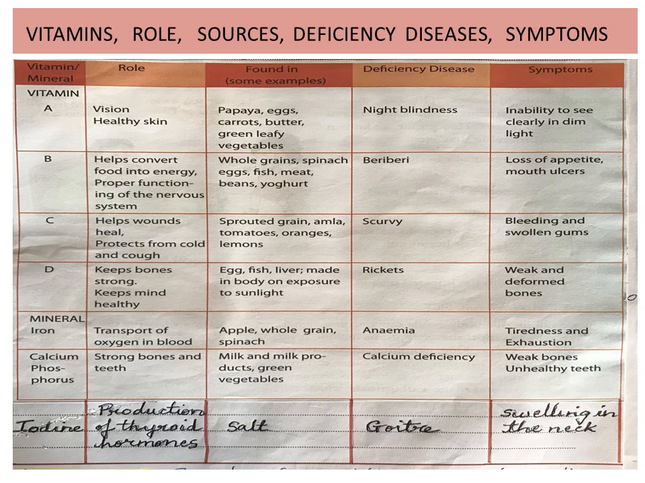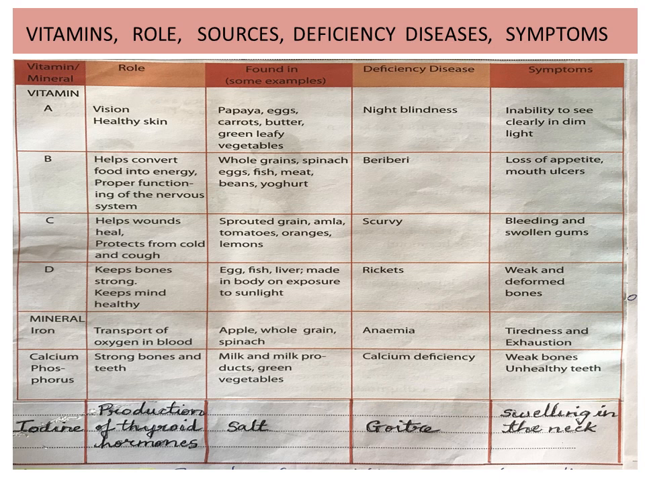Mineral iron: its function is to transport oxygen in blood. It is found in apples, whole grain, and spinach. The deficiency of iron in the body causes anemia. Its symptoms are tiredness and exhaustion.